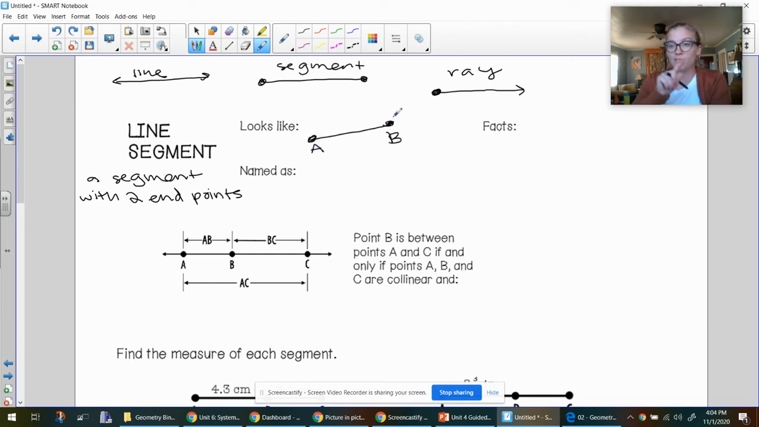So, as I just said, a line segment looks like a line but having 2 endpoints, and each endpoint is named. And it's named similar to a line. You would call it segment AB or segment BA. You might notice that we don't put dots on the end. The lack of arrows assumes that there are endpoints here.